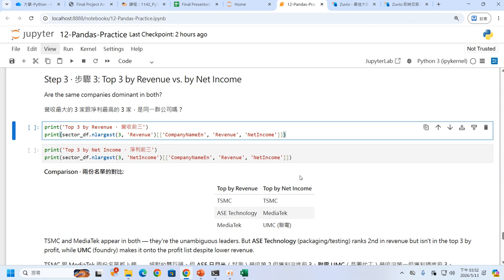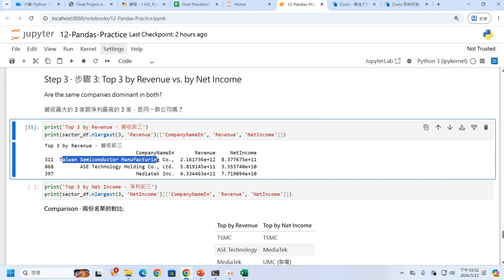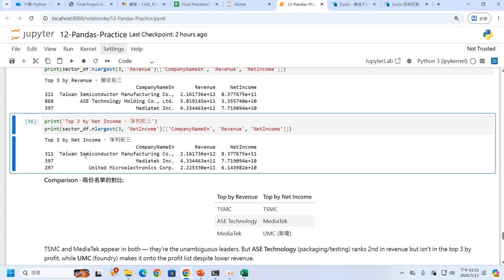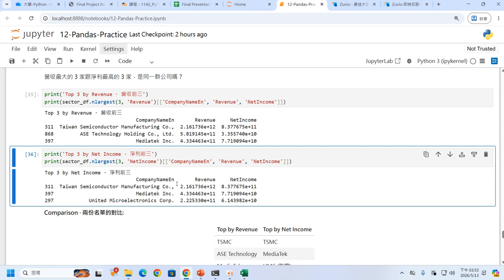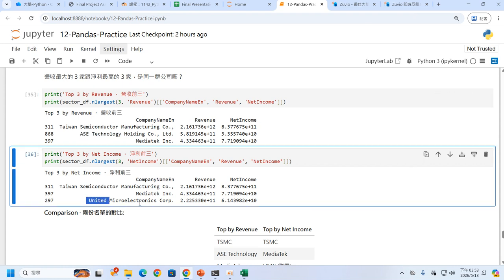The first one is the top 3 by revenue. The first, for sure, is TSMC. The second is ASE. The third is MediaTek. And we can check the second one, net income. The first is also Taiwan Semiconductor, the second is MediaTek, and the third is United Microelectronics. So I want to ask you, ASE is in the top 3 revenue, and United got the top 3 net income.